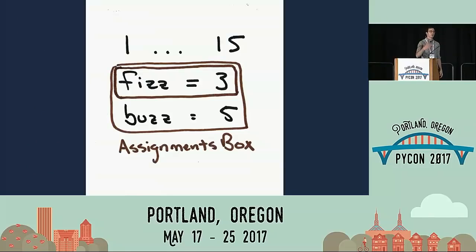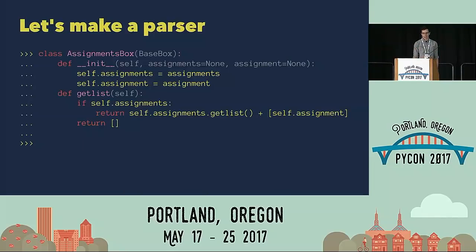So in order to support multiple assignments after another, we have this thing called assignments box, which is plural. Imagine this is kind of like a linked list. You're going to have an assignments box, and this is going to contain a single assignment, and then it's going to point to another list of assignments boxes. So it's sort of like a recursive box in this way. And this is going to have a function called getList on it. So we initialize it with a list of assignments and a single assignment. And getList is going to take this other assignments box, get the list from that, and concatenate it with the single assignment we have. So this is going to basically turn multiple assignments into a list of assignments.